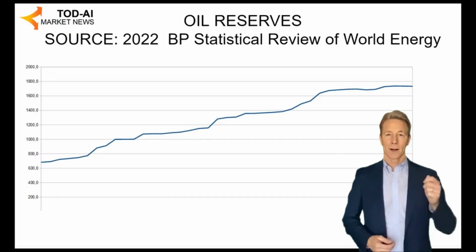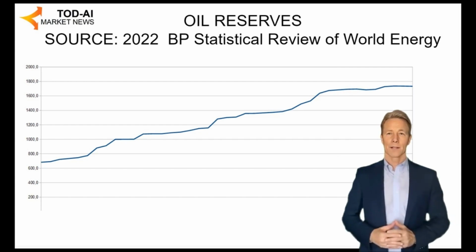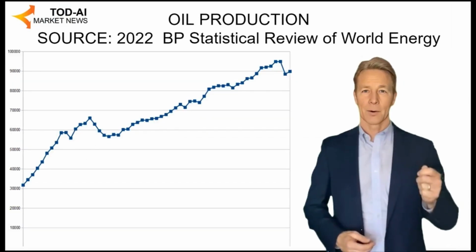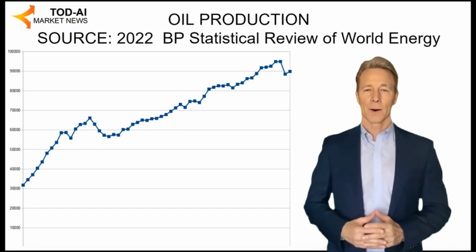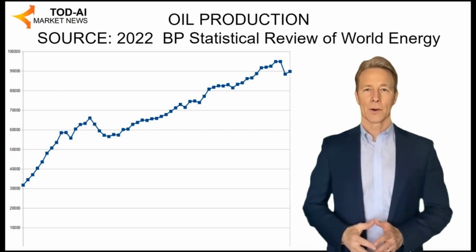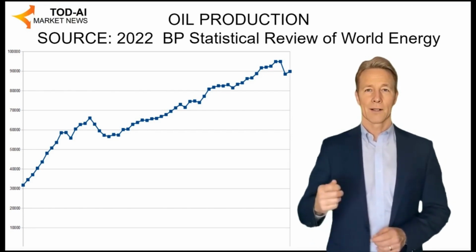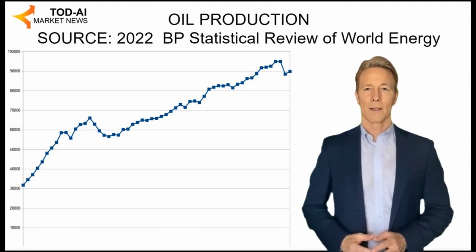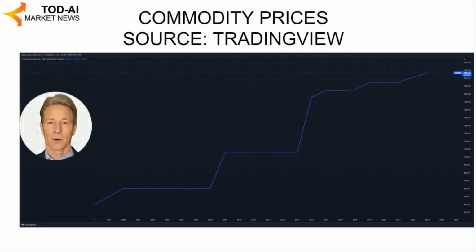Oil reserves have been on the rise historically, but a stagnation in recent years may result in a trend change later. Oil production has also been on the rise historically, but a change in trend is already being observed that may lead to greater shortages. This is bullish for oil. If we look at China's gold reserves, there is an important accumulation of this metal, which means an increase in demand for it. This is bullish for gold.